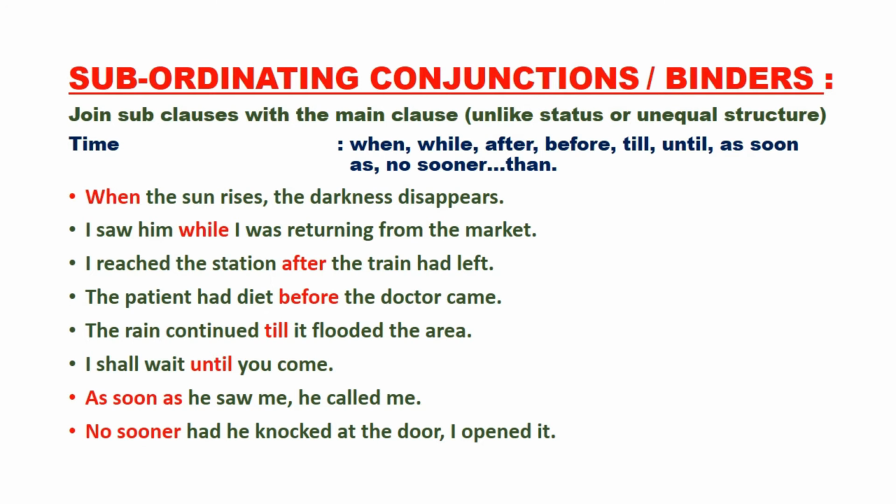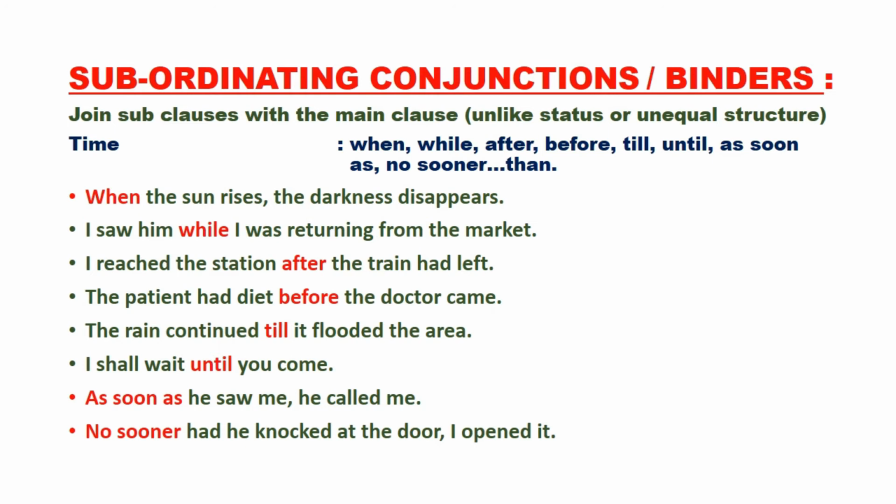In the first sentence, when the sun rises, the darkness disappears. Now here we find two unlike clauses. One is subordinate clause, commonly known as subclause. The other one is main clause or independent clause. So when the sun rises is a subclause and the darkness disappears is a main clause or independent clause. Now these two kinds of clauses have been joined with the help of when.